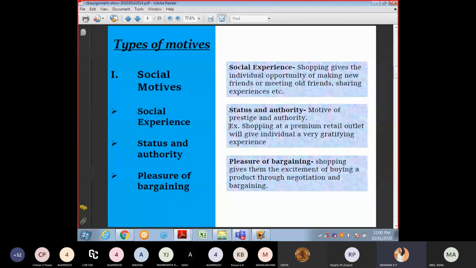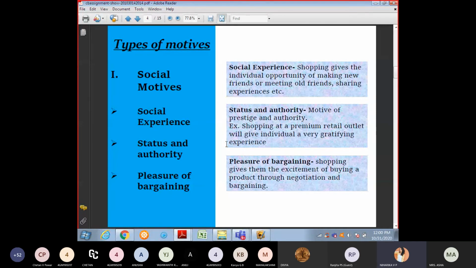And then next, social status and authority means motivation through prestige and authority. For example, shopping at a premium retail outlet will give individuals a very gratifying experience.